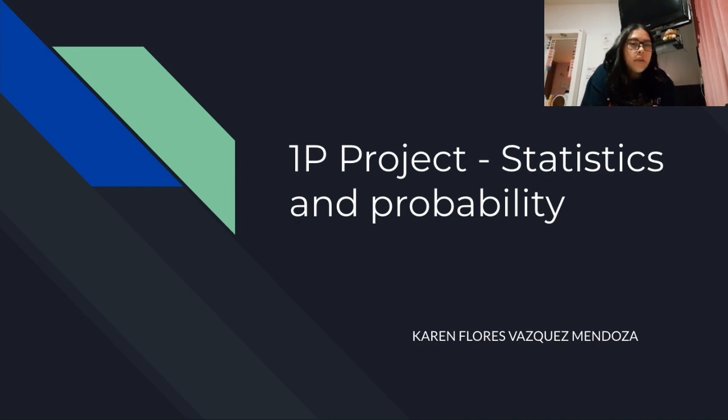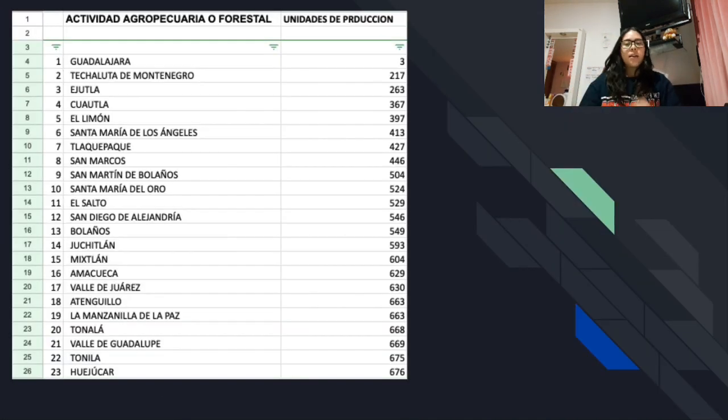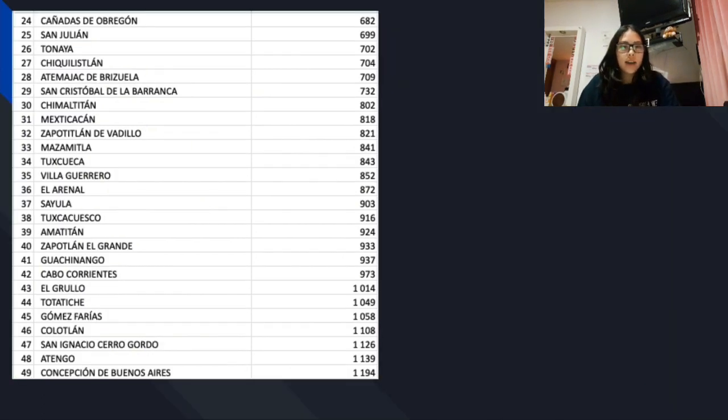Well, what I had to do first is gather all the data from a link that my teacher gave me, and it was about the state of Jalisco. So here is what I did. First of all, I gathered all of the values in a Google Sheet, and there were 125 values. Then I ordered them from the lowest to the highest, and this is what I got.